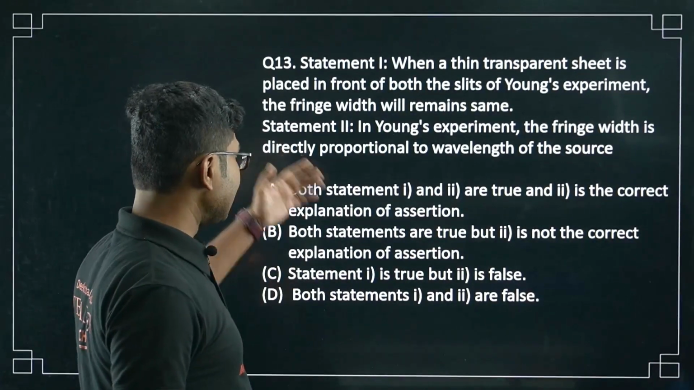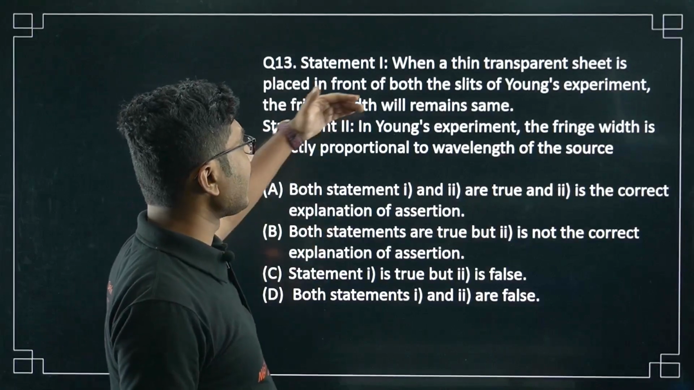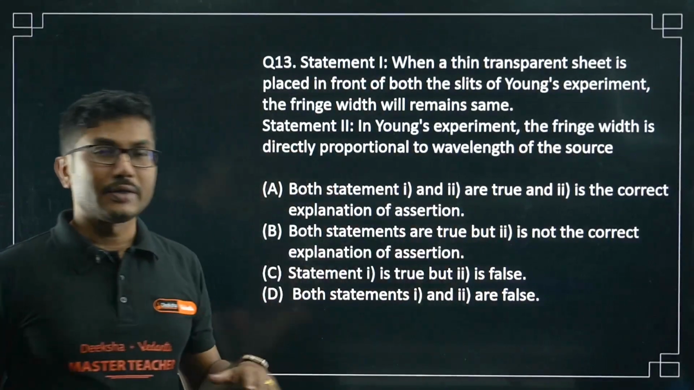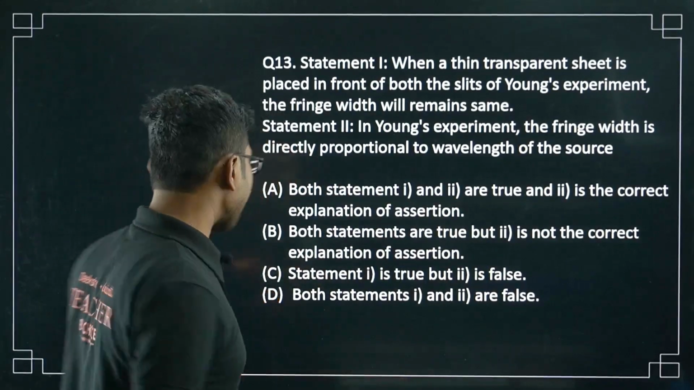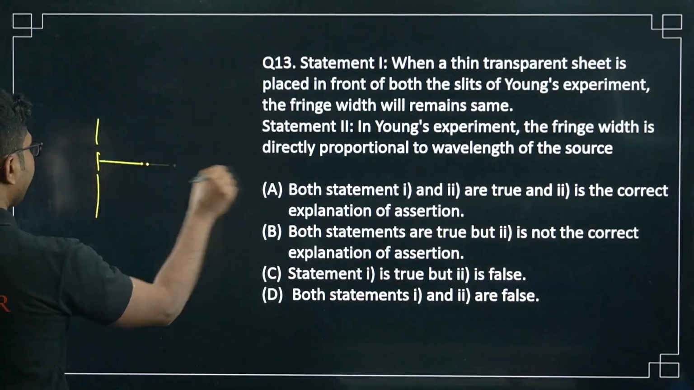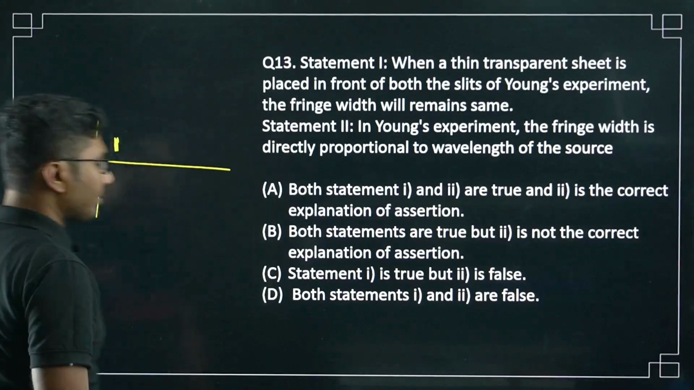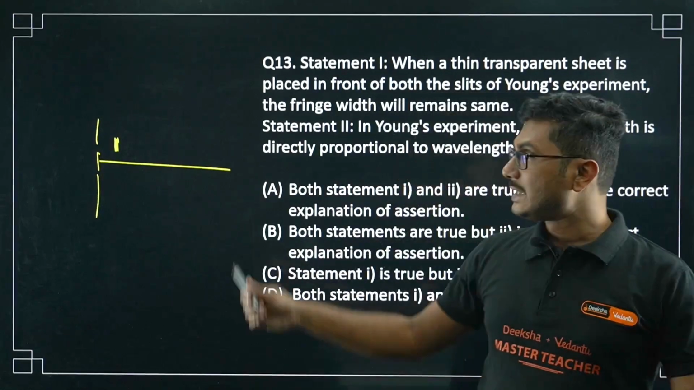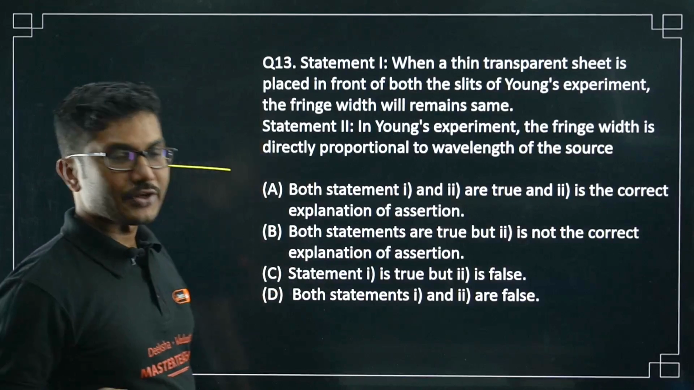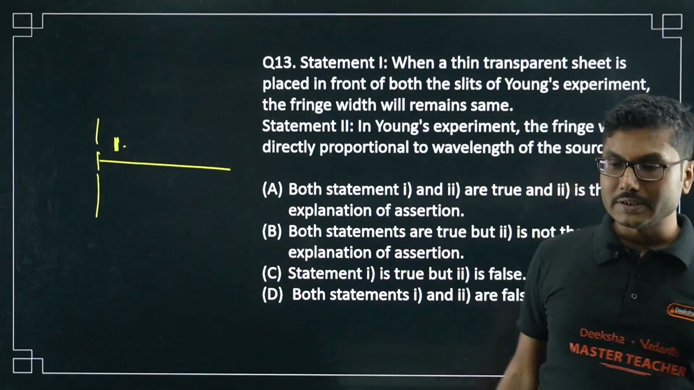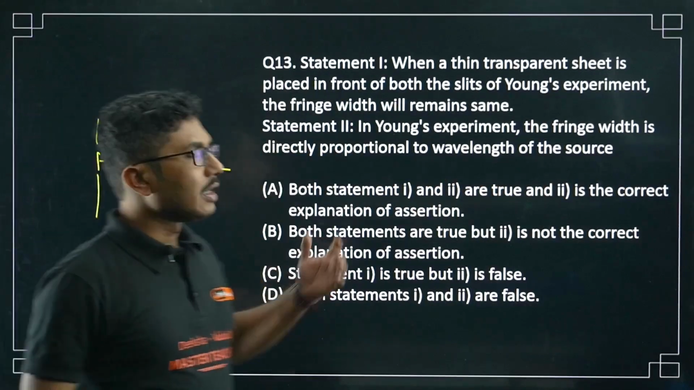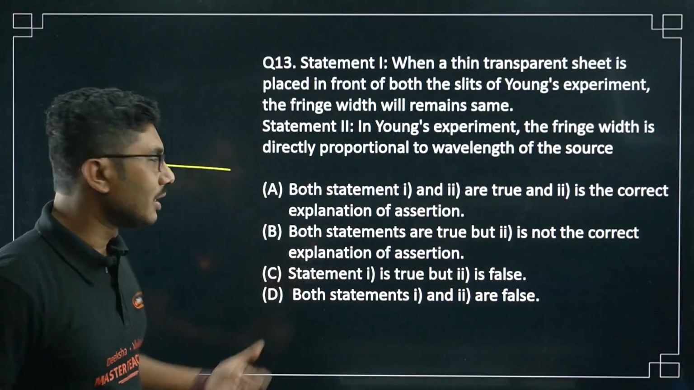So fringe width is directly proportional to the wavelength of the source. If you place a transparent sheet in front of both the slits, the fringe width remains the same. The theory part is not needed for this question anyway. If you place a sheet on one of the slits, you are increasing the path difference. You are basically changing the path difference, and based on the changed path difference, the condition of interference will change. You will see a different order of the fringe, so the central bright fringe will shift.